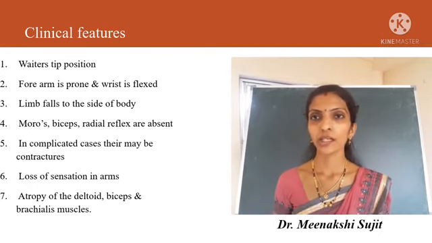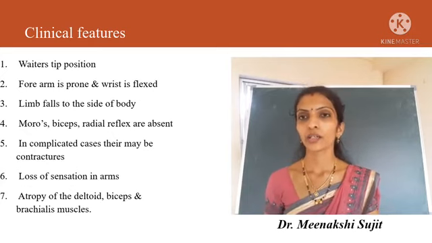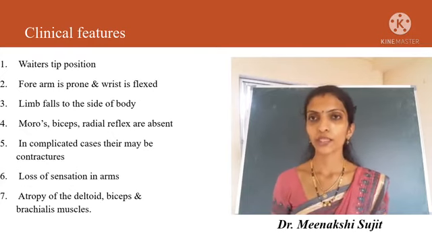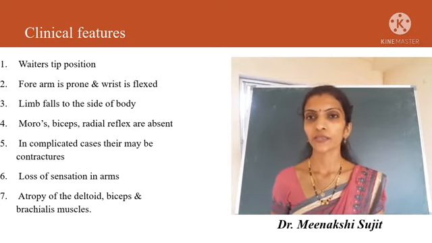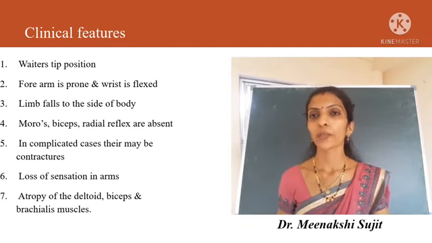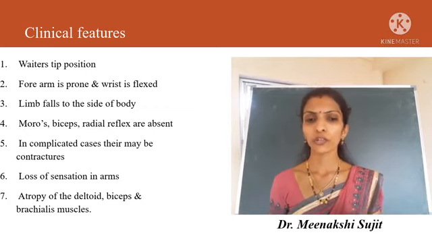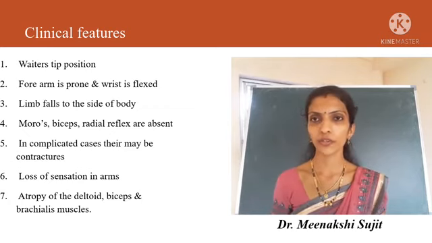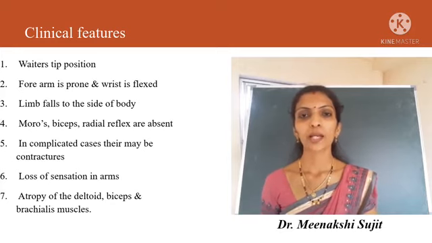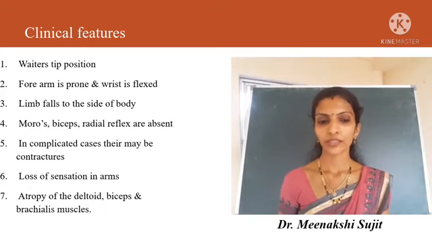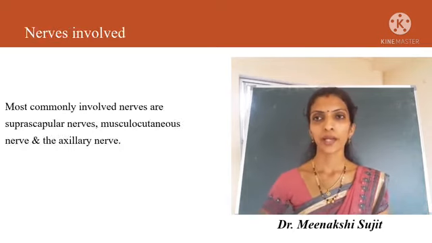Reflexes like Moro's reflex, biceps reflex and radial reflexes will be absent. In complicated cases there may be contractures and loss of sensation of the arms, and atrophy of the deltoid, biceps and brachial muscles will be present. These are the clinical features present in Erb's paralysis.